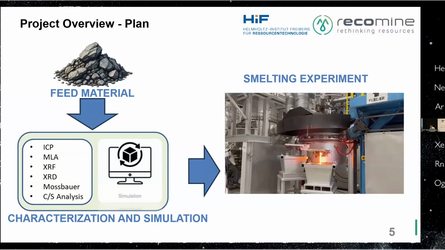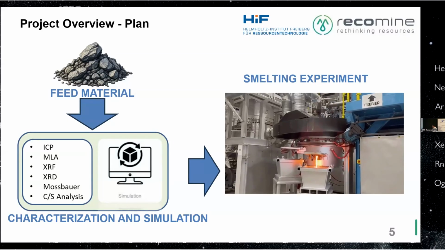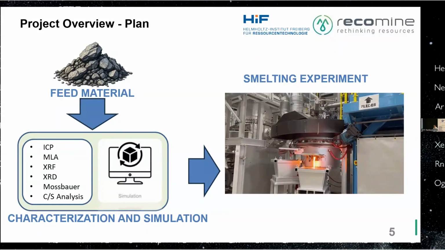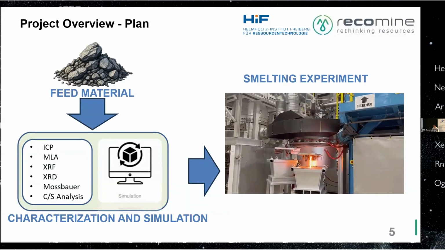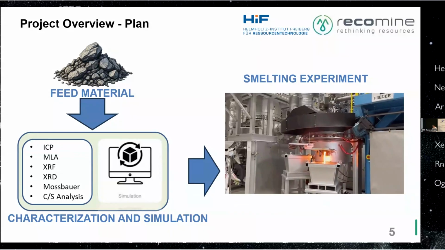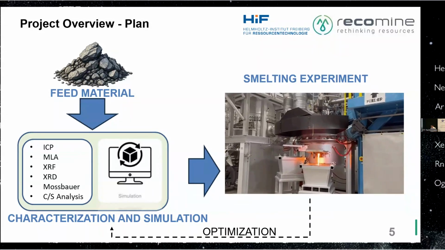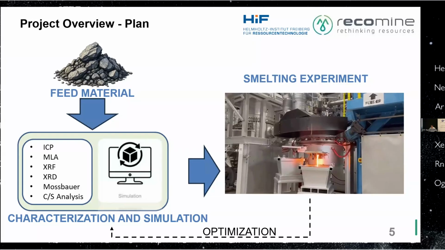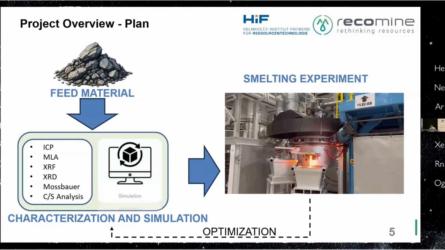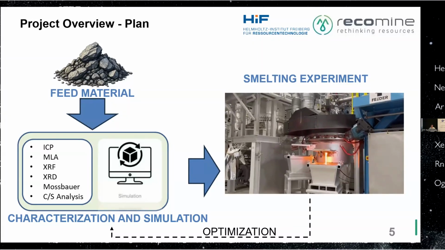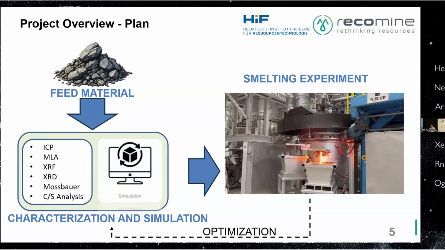And from there, we can do this experiment. Then we can scale it up from gram scale to kilogram into 100 kilogram scale. And after that, we then characterize the product and check how much recovery we have, and we can further optimize it by simulating the process again.